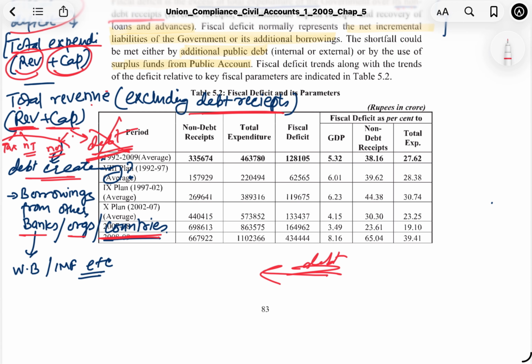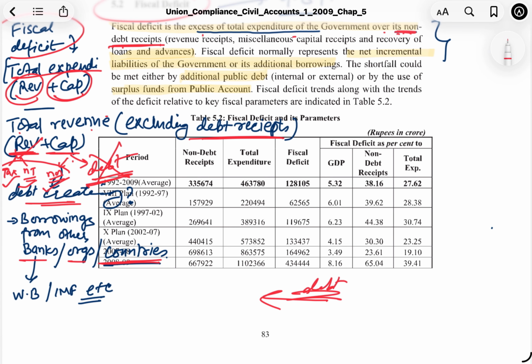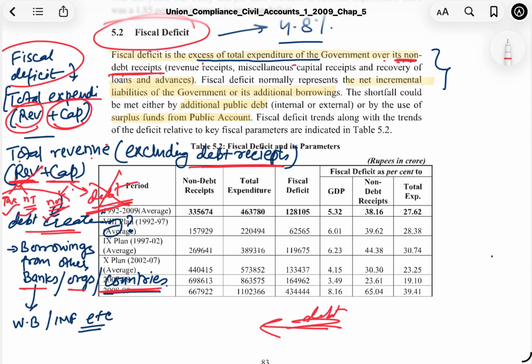Now these are non-debt receipts. These three are non-debt receipts. Okay, so we just minus them. So fiscal deficit normally represents the net incremental liability of the government. So it basically tells us how much, apart from the debt that we already have, we need to pay back, the government needs to take care of.